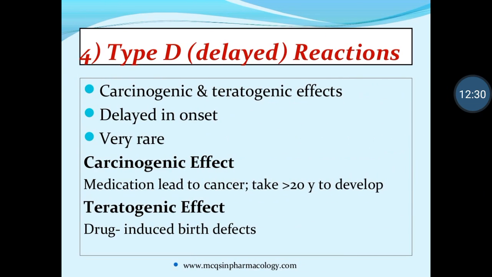Then type D or delayed reactions. Delayed means they appear slowly. After 10 or 20 years, they can produce hypersensitivity, carcinogenic or teratogenic effects. Carcinogenic means they can produce cancer if you take the medicine for a long time. The onset is delayed and very rare, meaning out of 10 lakh patients, maybe one will be affected. The carcinogenic effect appears after more than 20 years of taking the drug. Teratogenic effect means drug-induced effects at birth; if you take an unknown drug during pregnancy, it can produce an action on the baby. But it is very rare. If you take a drug, you should consult a gynecologist or any other type of doctor.